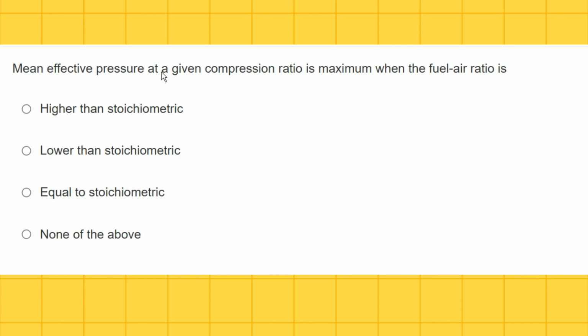Mean effective pressure at a given compression ratio is maximum when the fuel-air ratio is higher than stoichiometric, lower than stoichiometric, equal to stoichiometric, none of the above. So it is higher than stoichiometric ratio.